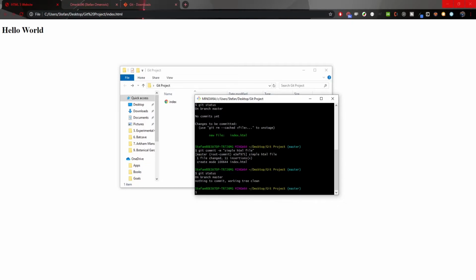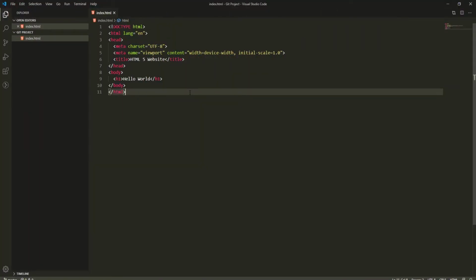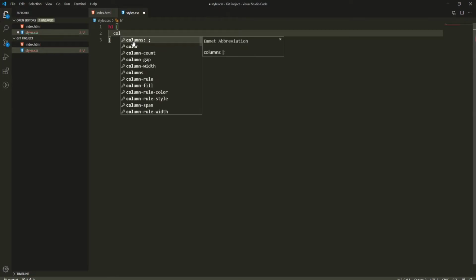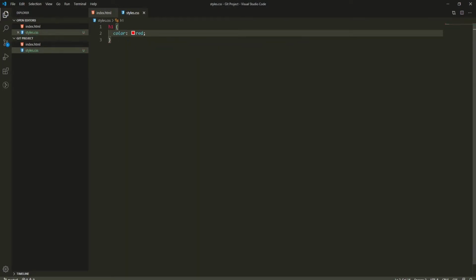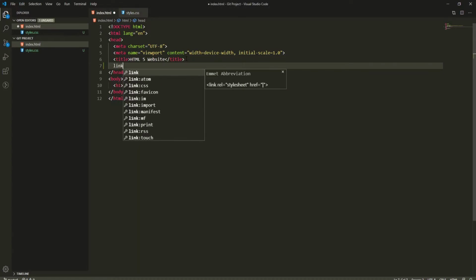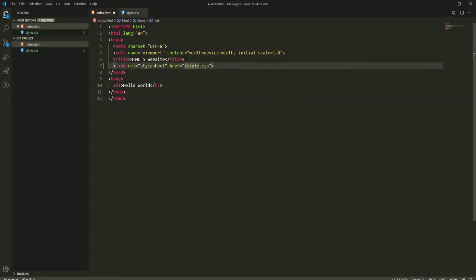So now when we go back to our project, to Visual Studio Code, we can now create a CSS file. So when I create styles.css, I will also select the h1 tag and say that the color of the h1 tag should be red. Let me import that CSS file. So link css styles.css. When we go back to our browser, our h1 tag is red.